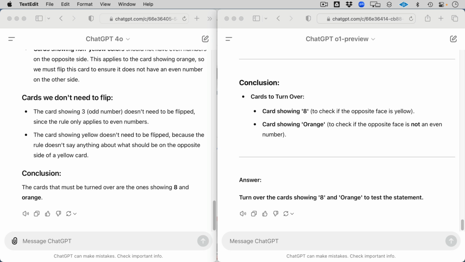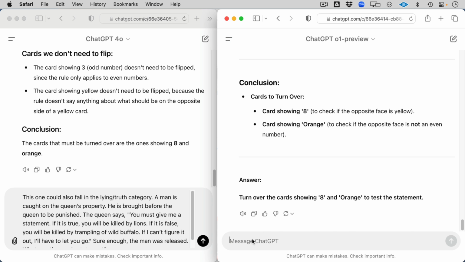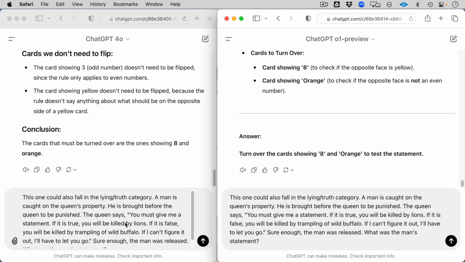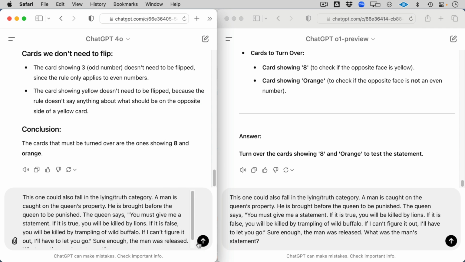So let me do another one. I'm going to do one more. These are getting progressively more complex. When I first curated these logic puzzles, I was actually intending to test out GPT-3 with these originally, but I'm glad that I waited to see how GPT-4 and O1 do.